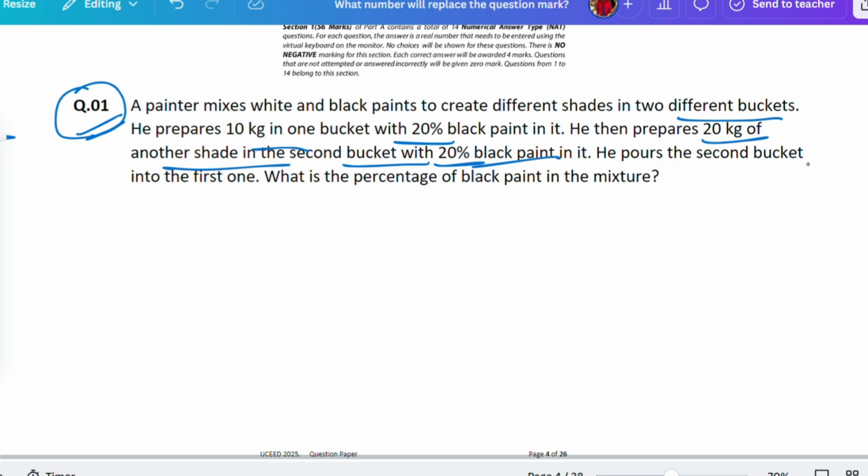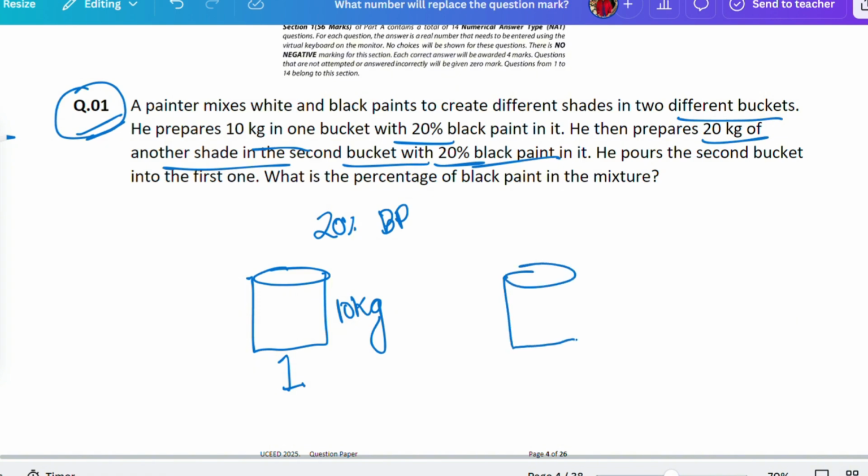It's somewhat easy, but still let's see what we can do. Okay, so there is bucket number 1. He made 10 kg of paint in bucket number 1 with 20% black paint. I'm using capital B and P for black paint. Now he did the same thing in the second bucket, but he made 20 kg with 20% black paint.